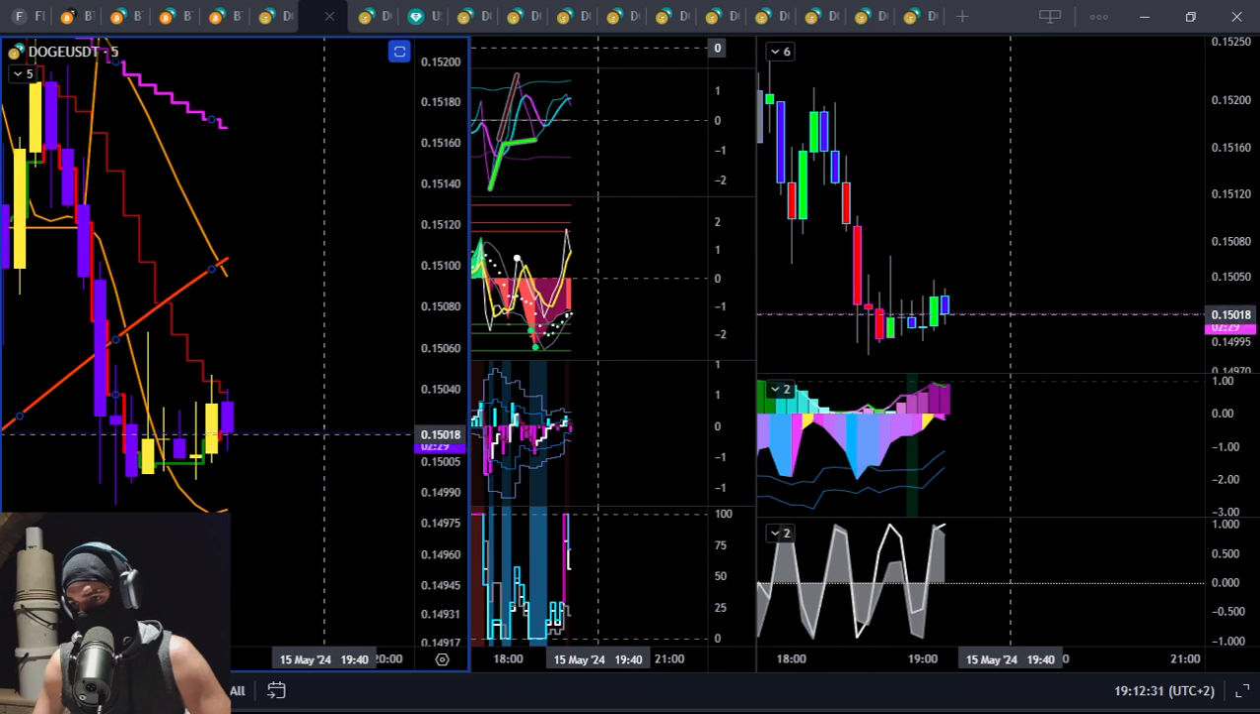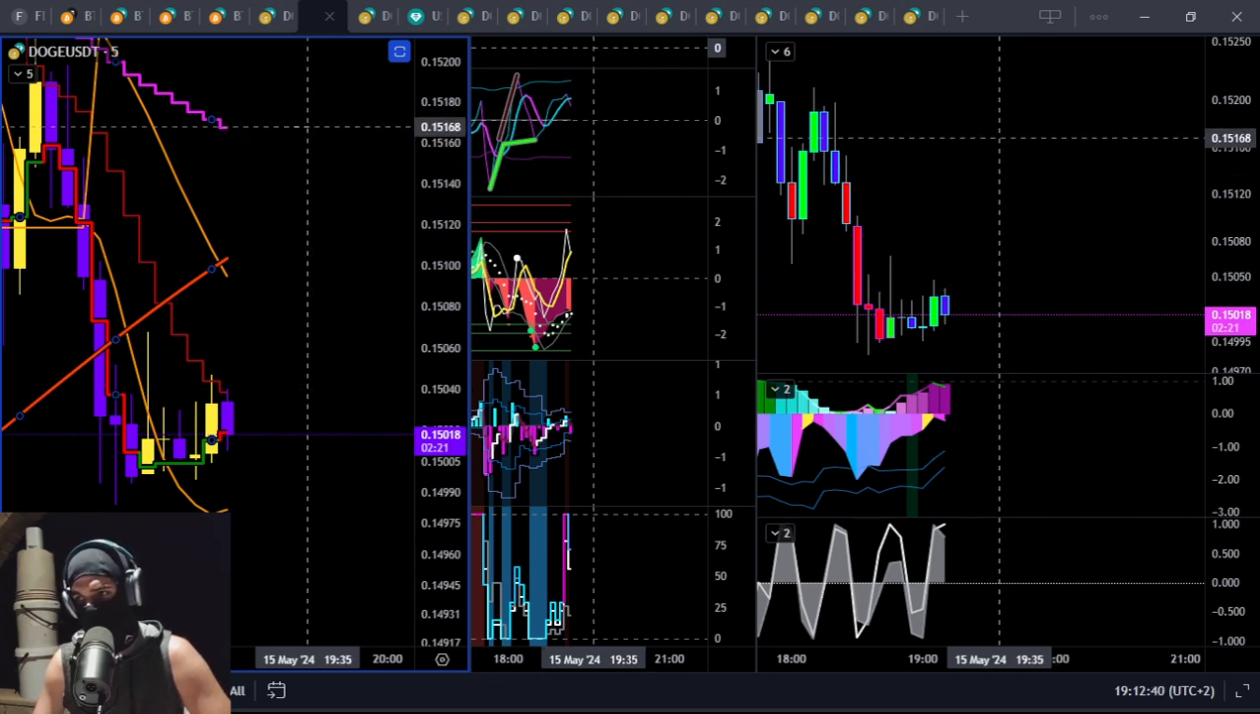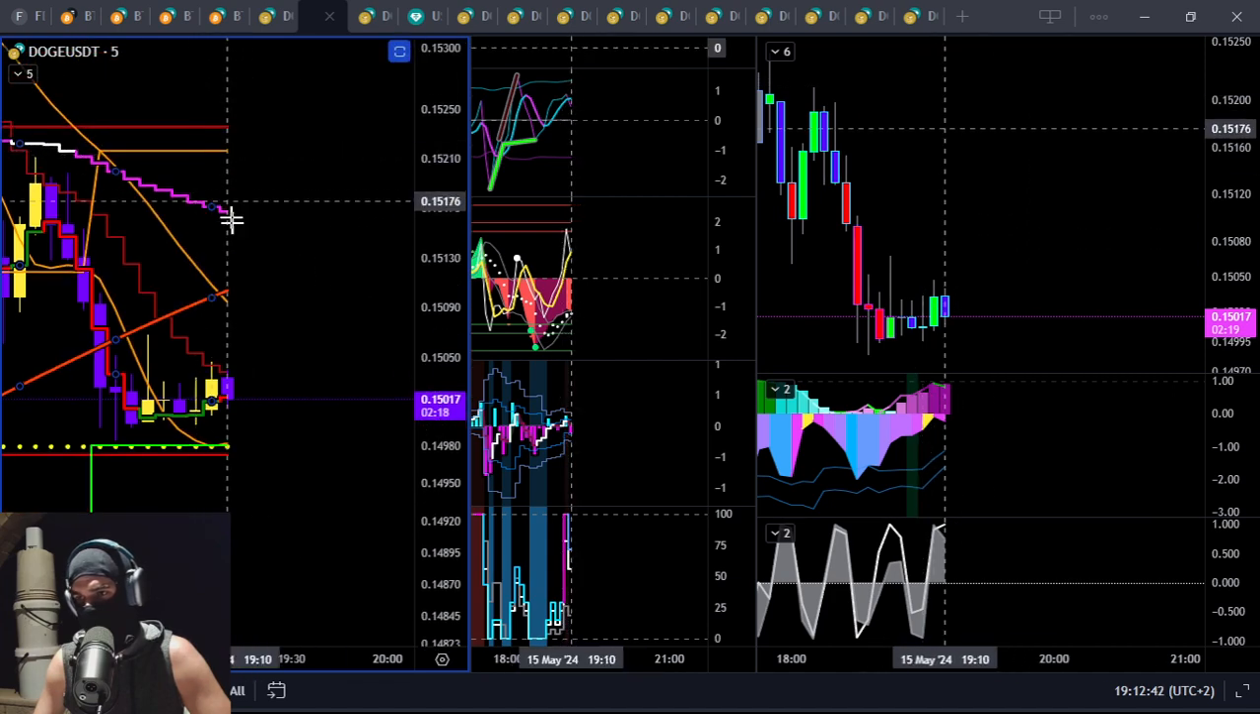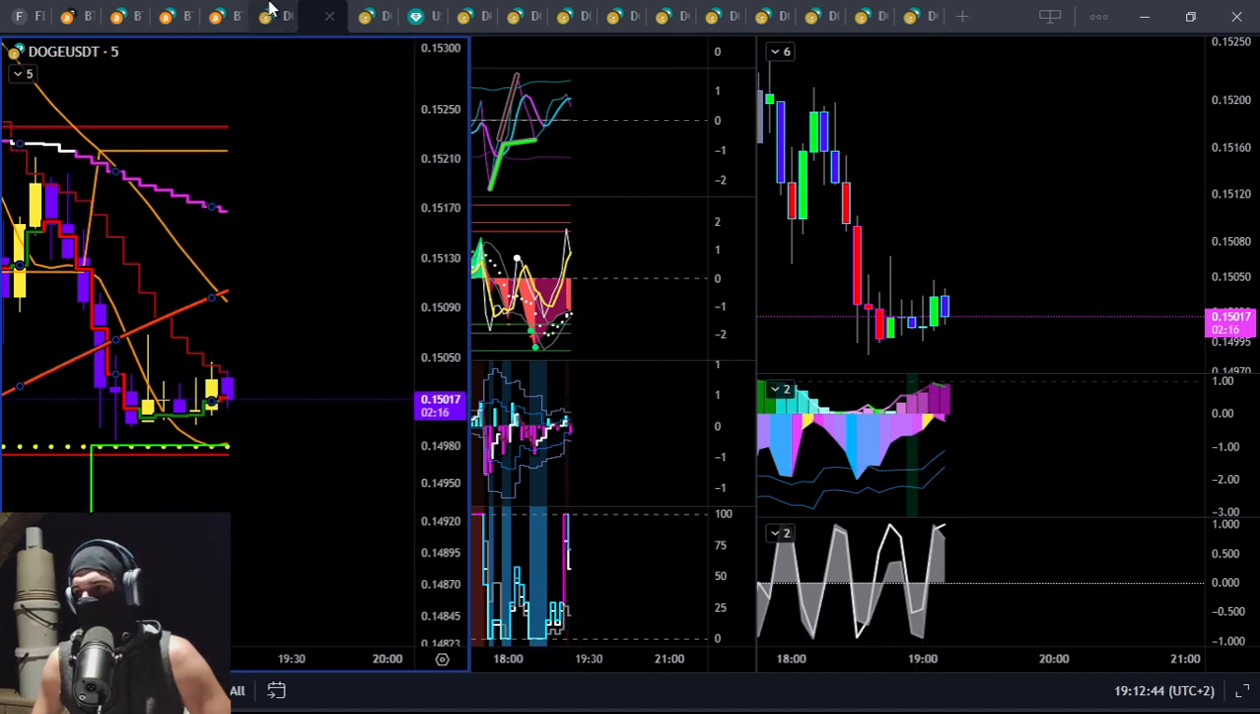Any failures below that, we'll look for continuation to the downside. Any holding above there, it really does need to start holding above 15.039 in order to push back up into, on the 5 minute at least, over here, 15.68.